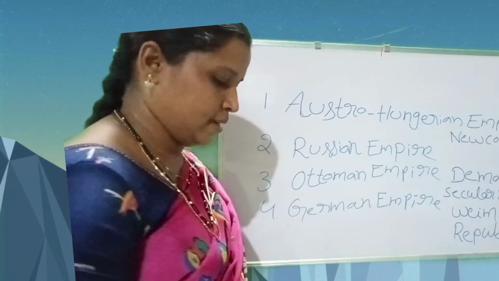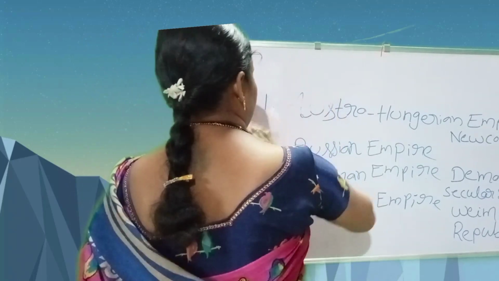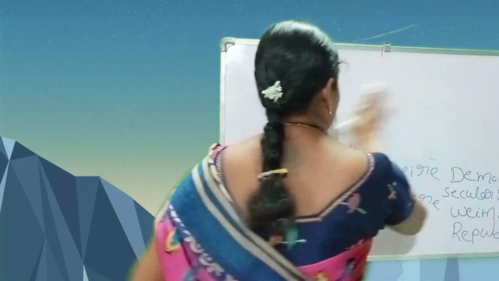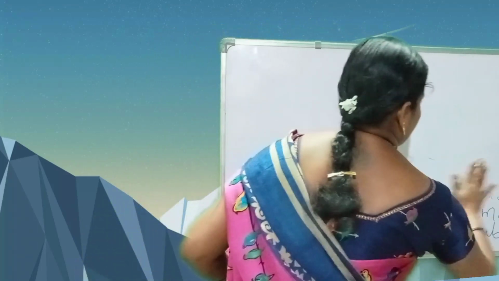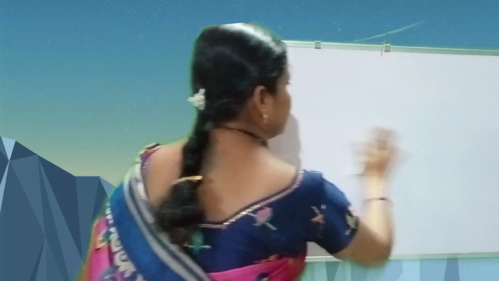Next we see the League of Nations. After the First World War, the League of Nations was formed in 1919.